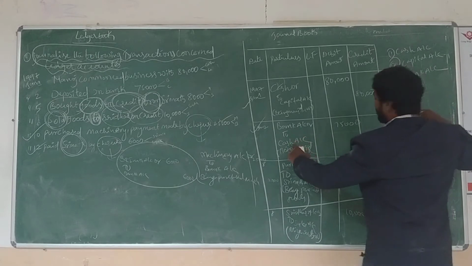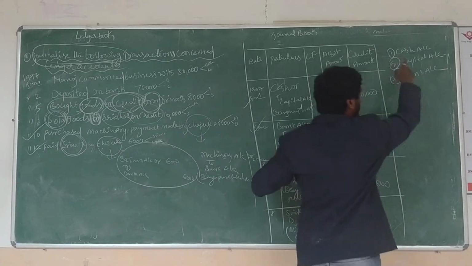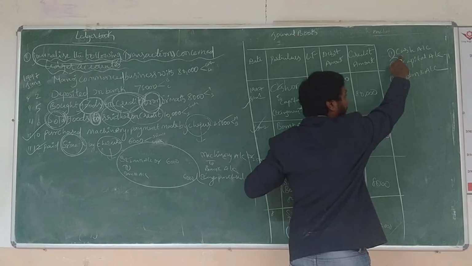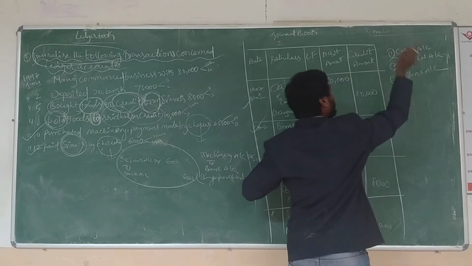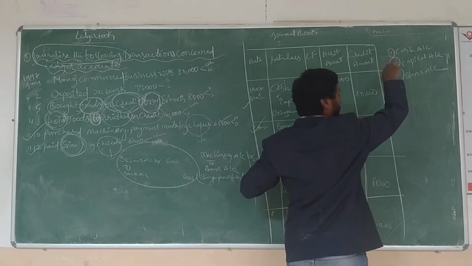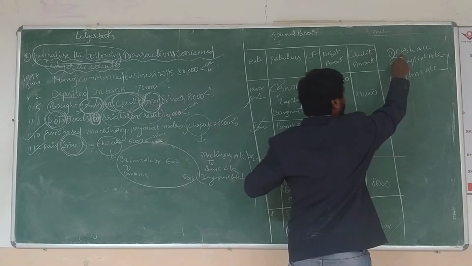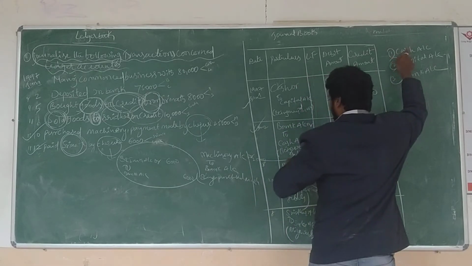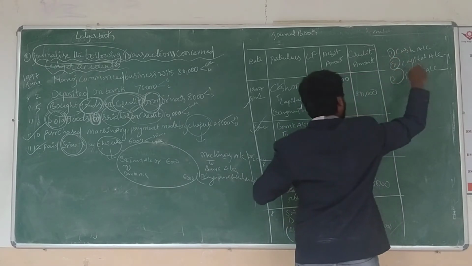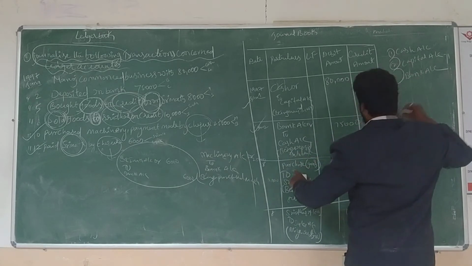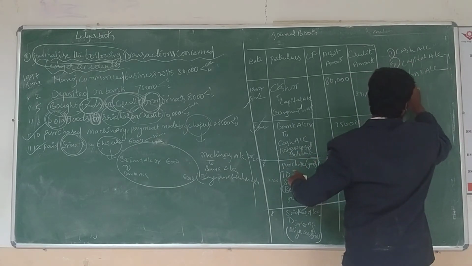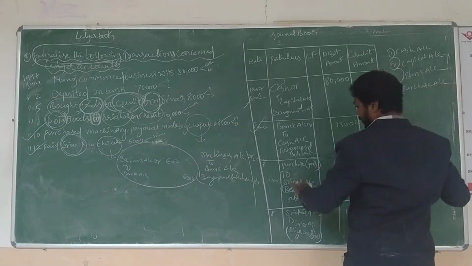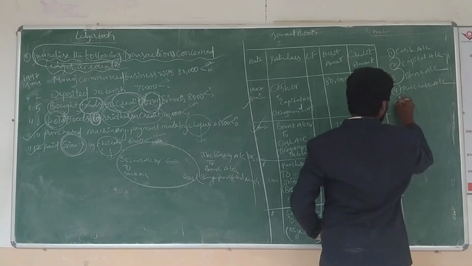And next one is cash again. Don't write cash again and again. Once we have created the cash account, we keep all the transactions in that particular table in a particular format. Cash account is over. Next, purchase account. And next one, Srinath account.